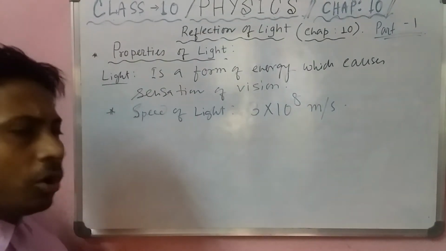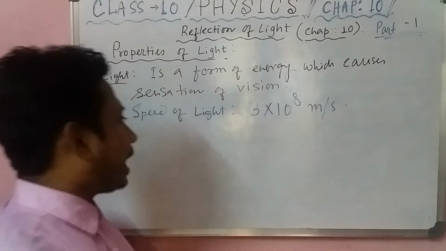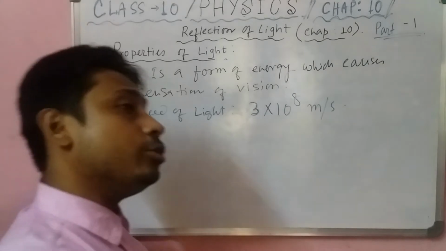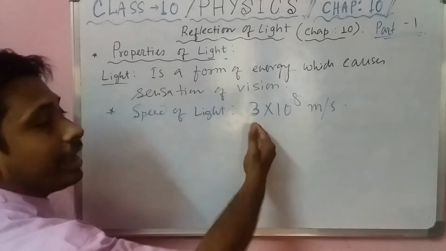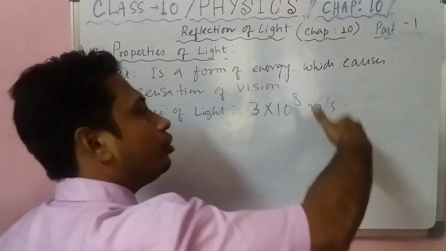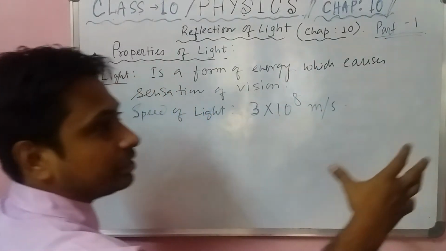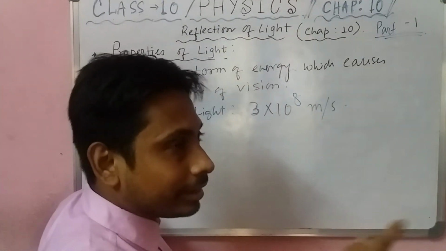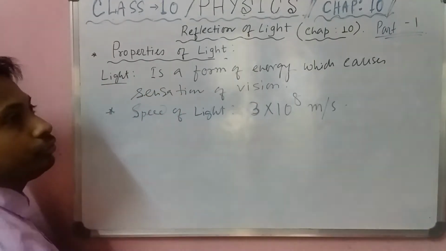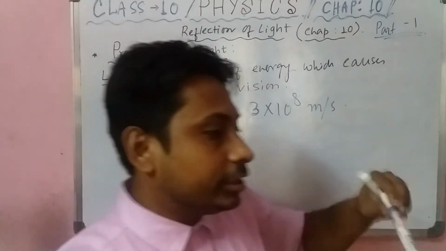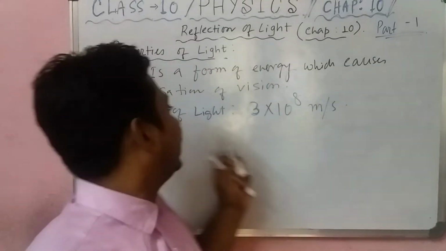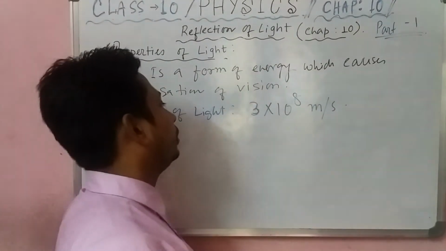Student, 3 into 10 to the power 8 means 3 followed by eight zeros, that many meters in 1 second. So it means it's the highest speed in the universe.